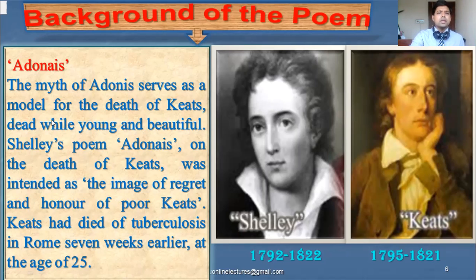Here you will find the myth of Adonis serves as the model for the death of Keats. Actually, in this elegy there is a model, and the model is Keats, dead while young and beautiful. Shelley's poem Adonais on the death of Keats was intended as an image of regret and an honor for the poor Keats. Keats had died of tuberculosis in Rome seven weeks earlier at the age of 25. So it is a premature death, and Shelley also had a premature death, by accident, drowning in the water.